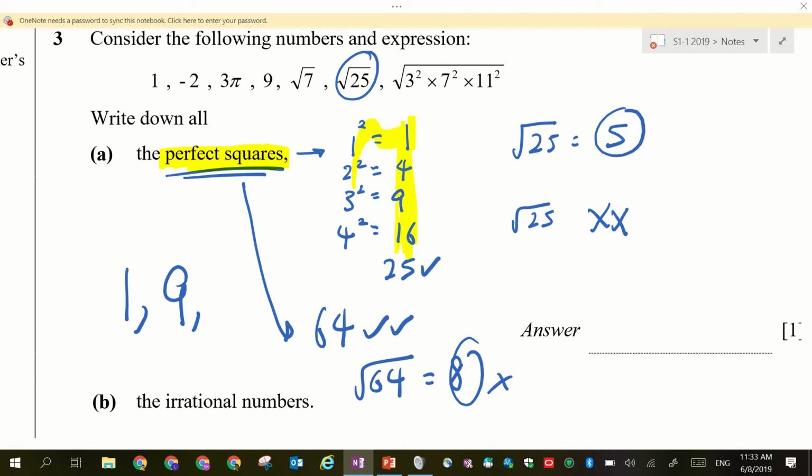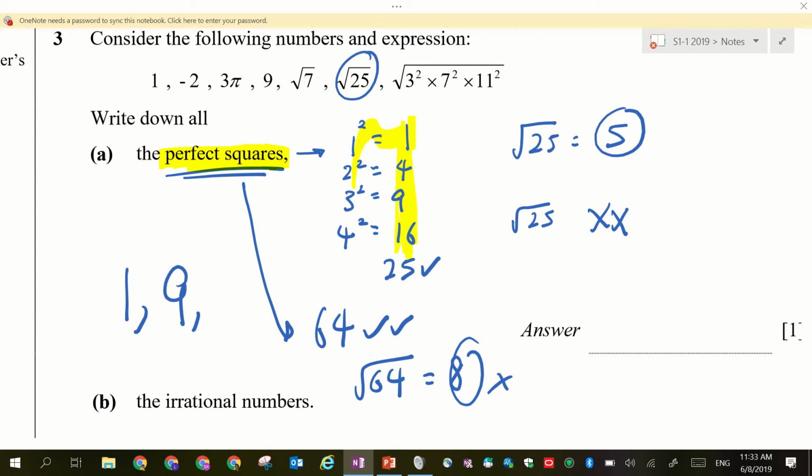So now you understand why this is not. So the answer behind is wrong, is it? Is the answer behind wrong? The answer behind put square root 25. Wrong. They are not looking at the number itself. They are looking at the result of this. The result of this, is it a perfect square? No lah, it's 5. So 1 and 9.